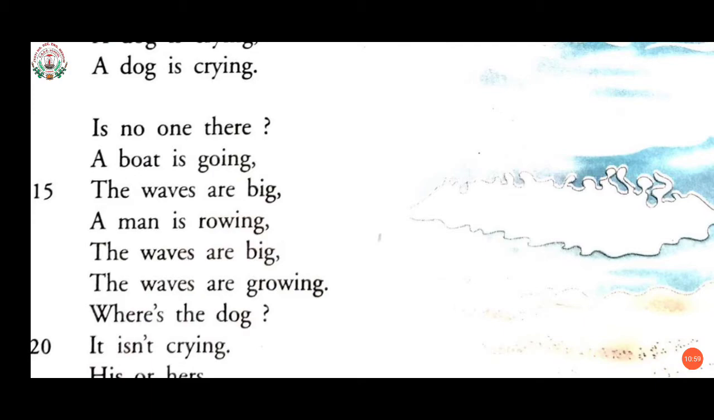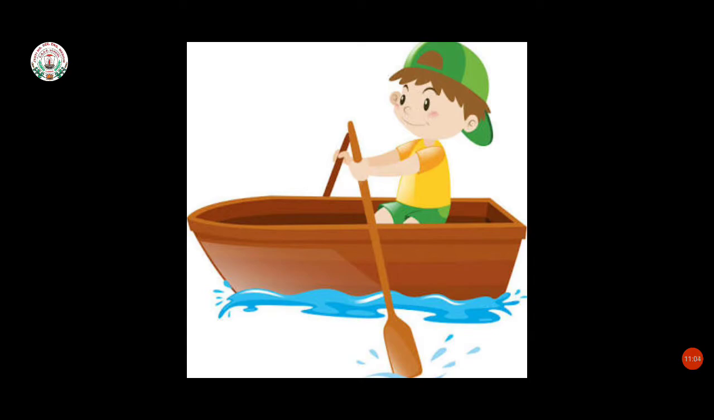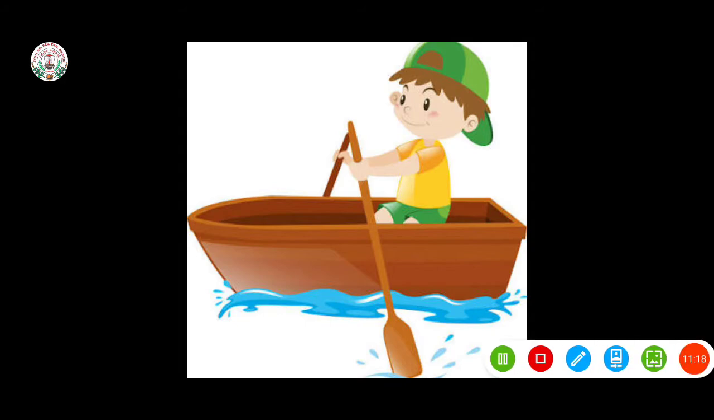Here I want to show you one picture. Here in this picture you can see a boy is rowing, and students, the next I want to show you is of oars. That is a pole with a flat blade. This is an oar, that is, as I told you, a pole with a flat blade. So let's move to the stanza.